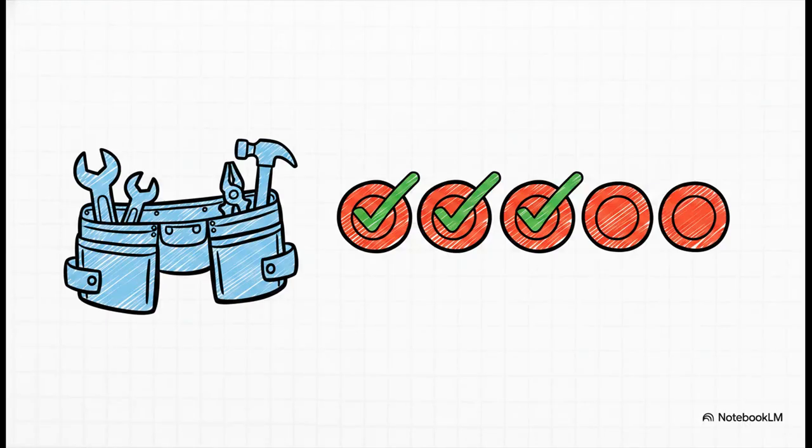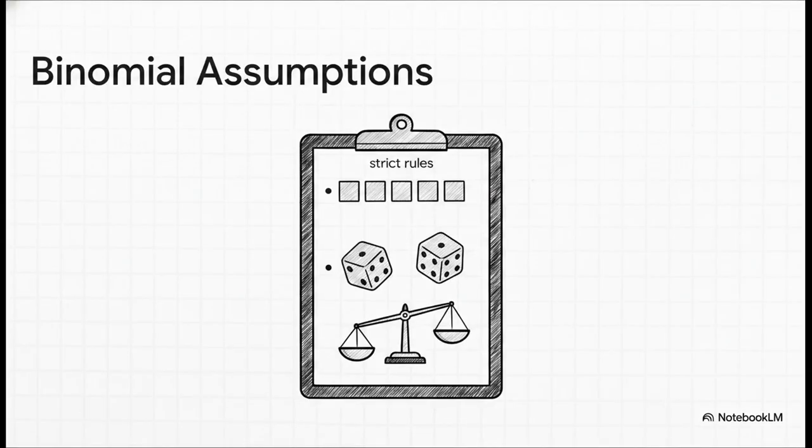First up in our tool belt, the binomial distribution. We use this one exclusively for counting discrete successes. But it's got strict rules. You absolutely need fixed trials, complete independence, and a constant probability.